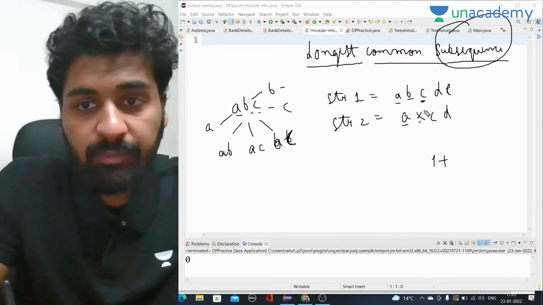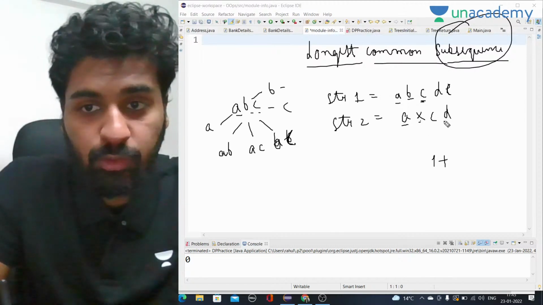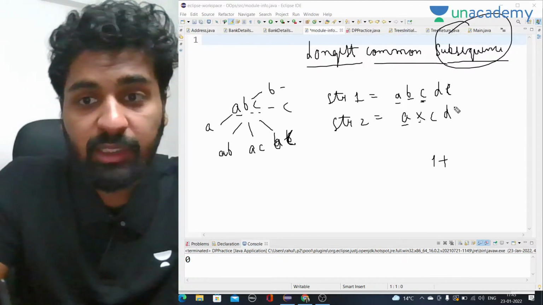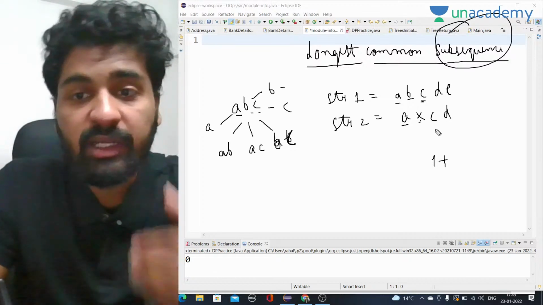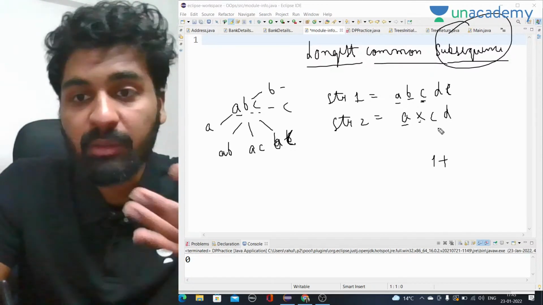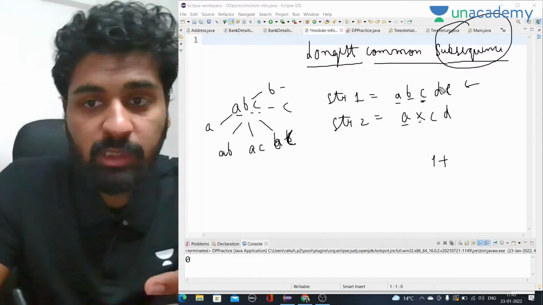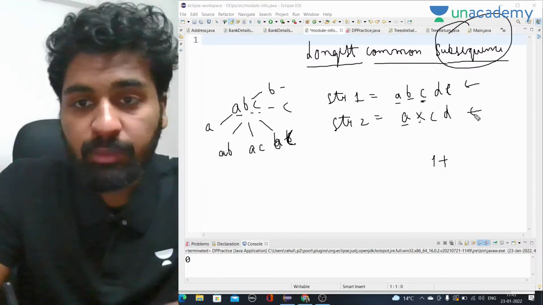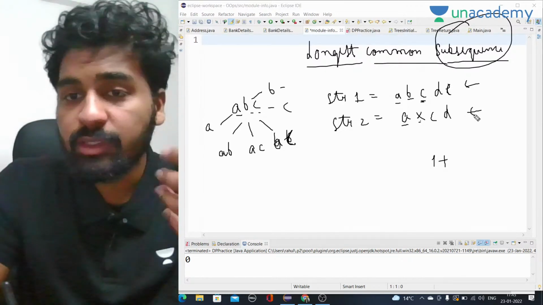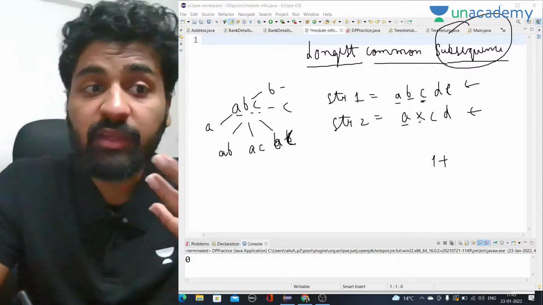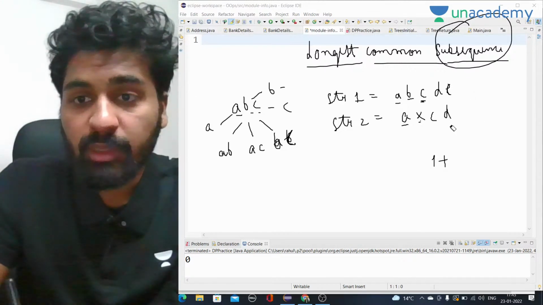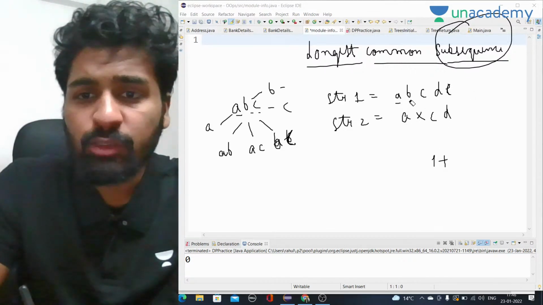Same way with this c. We don't know where it is in the whole string. It will be very difficult to find the longest common subsequence. One possibility is to find all the possible subsequences of both, store them in a set, and then compare. That is going to be a very long process, and that is not feasible.